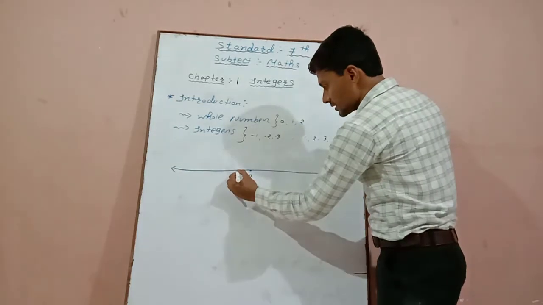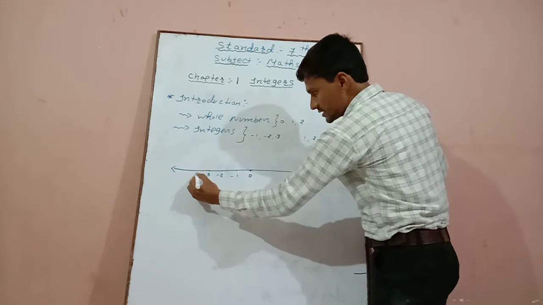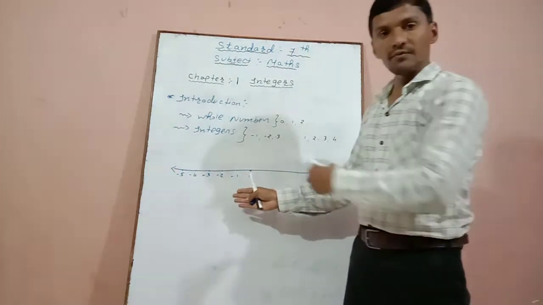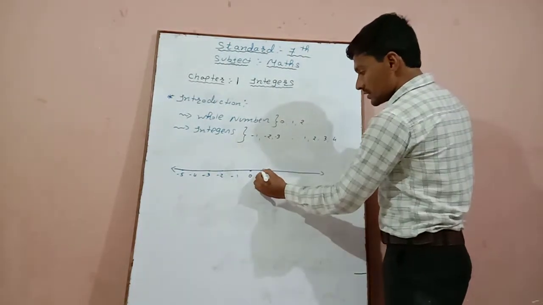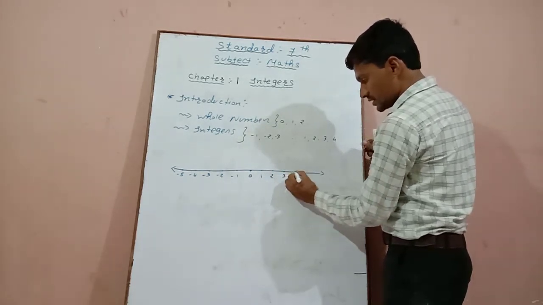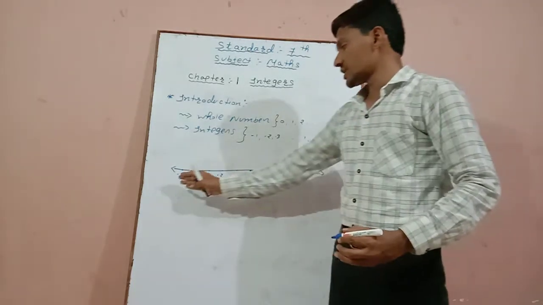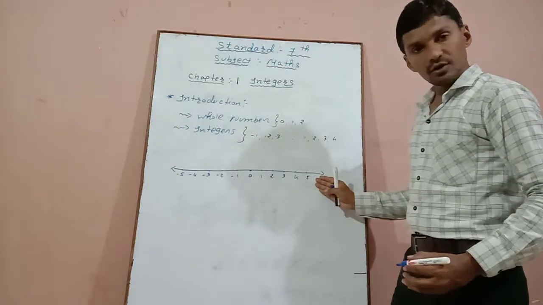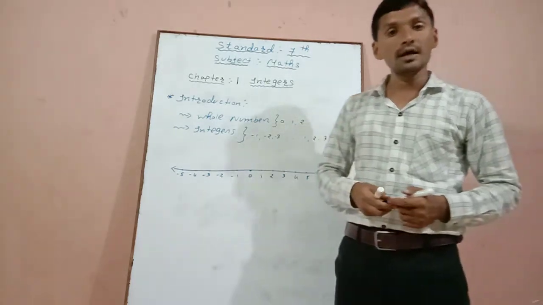So negative numbers -1, -2, -3, -4, -5 are on the left hand side, and on the right hand side positive numbers 1, 2, 3, 4, 5. It will continue on both sides. That means here also -6, -7, -8, and on the right side also 6, 7, 8, 9. All these numbers are represented on a number line.